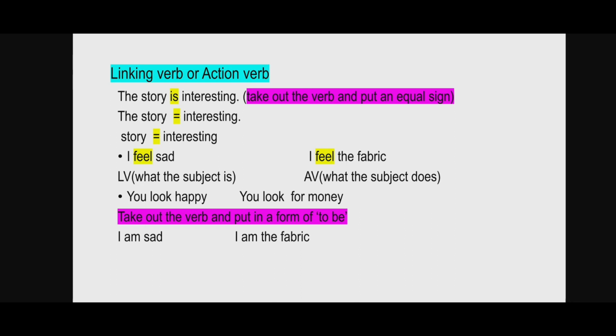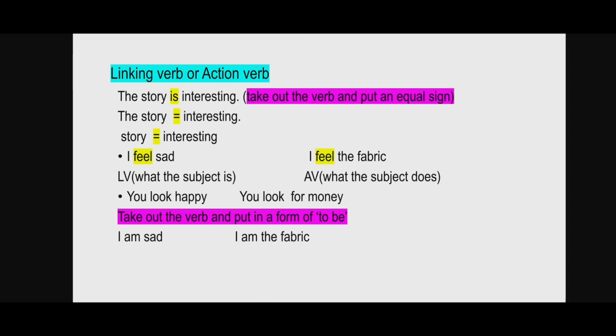For example, the story is interesting. Take out the verb is and put an equal sign there. Story equals interesting. It makes sense. So is a linking verb. Then consider these two sentences. I feel sad. I feel the fabric. The second sentence, I feel the fabric. Here the subject is doing something physically. So it's not a linking verb. Here it's an action verb.